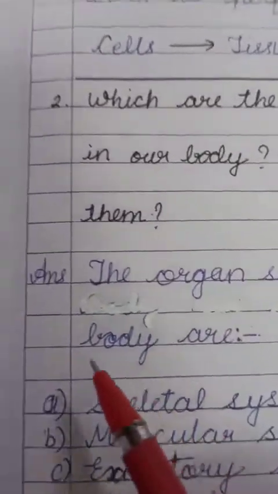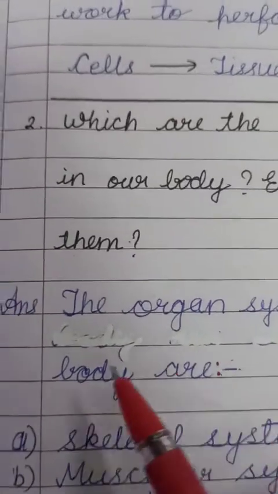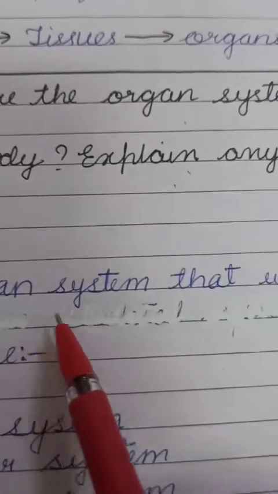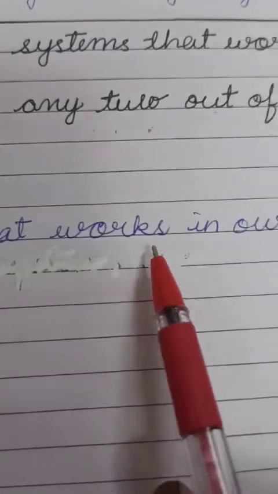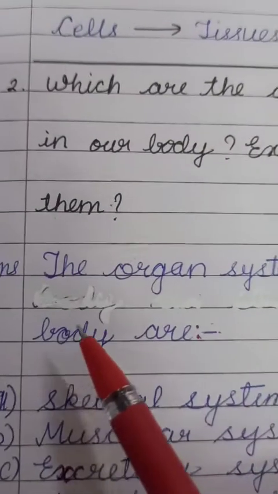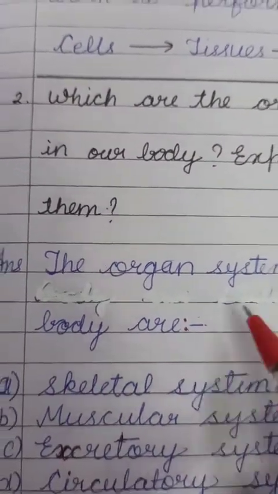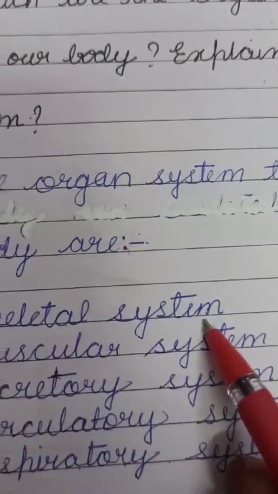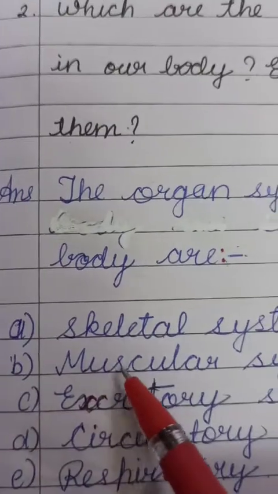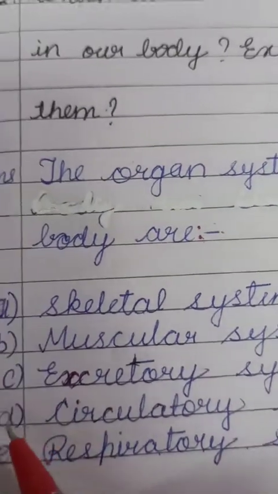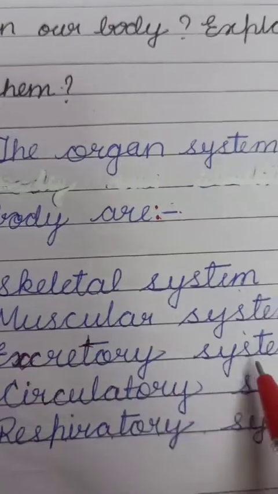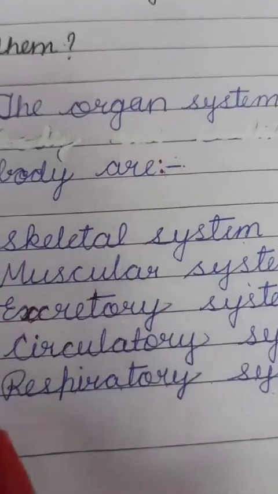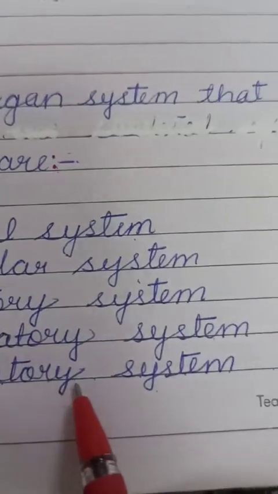So first, in the answer, we write the organ systems that work in our body are: first is skeletal system, second is muscular system, third is excretory system, fourth is circulatory system, and fifth is respiratory system.